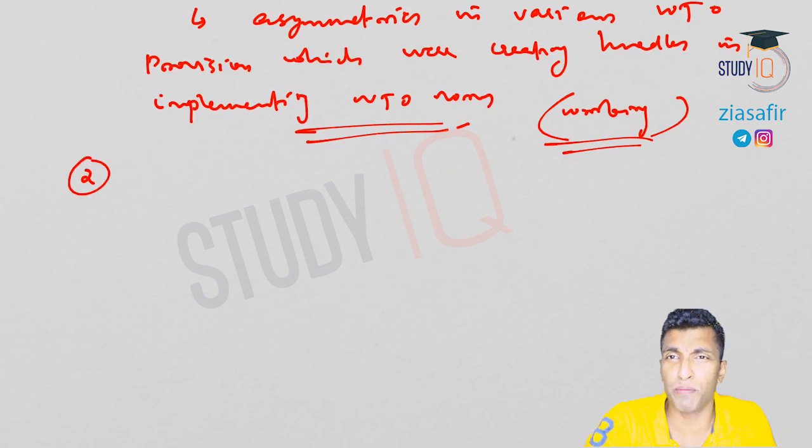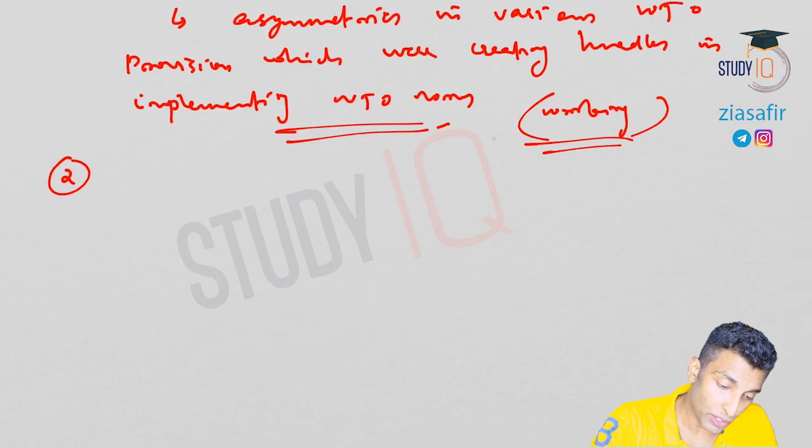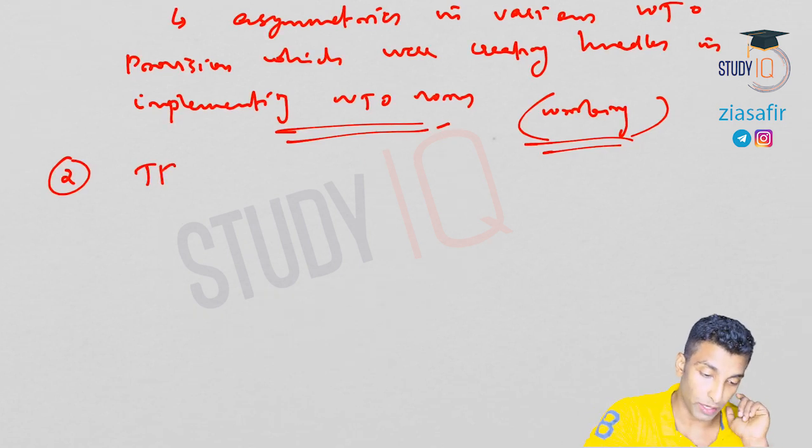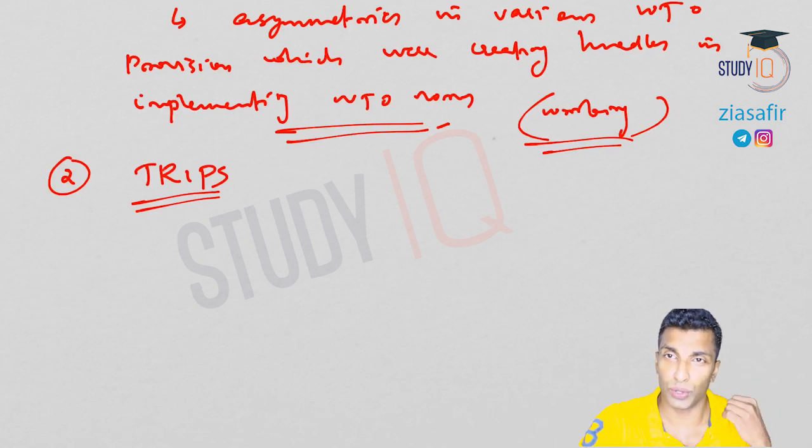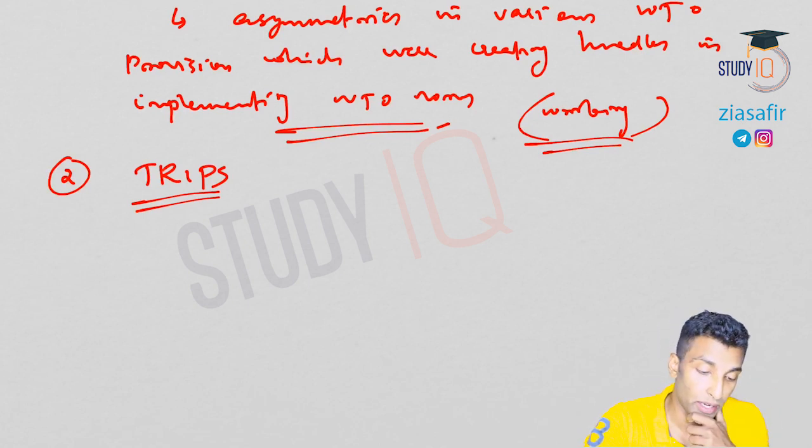Next one, very important one, mains. From this particular issue, questions were asked in various years, 2011, 2013, especially in 2011, because the issue that I'm going to discuss actually happened in 2011. Okay, so related to TRIPS. What is TRIPS? This agreement that we have discussed already. Related to that agreement, these issues are coming. TRIPS is trade related intellectual property rights.